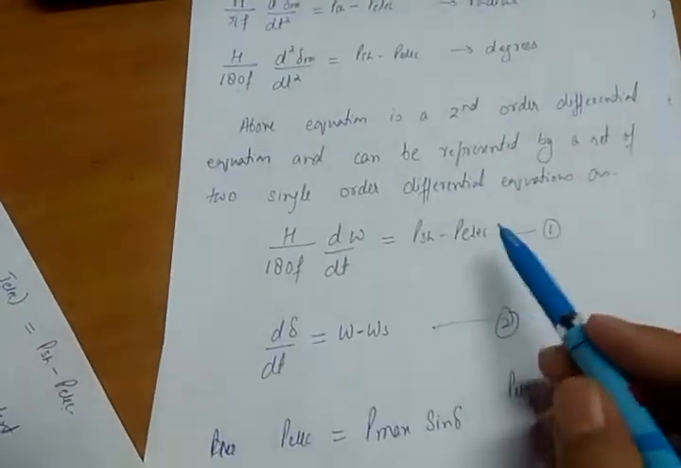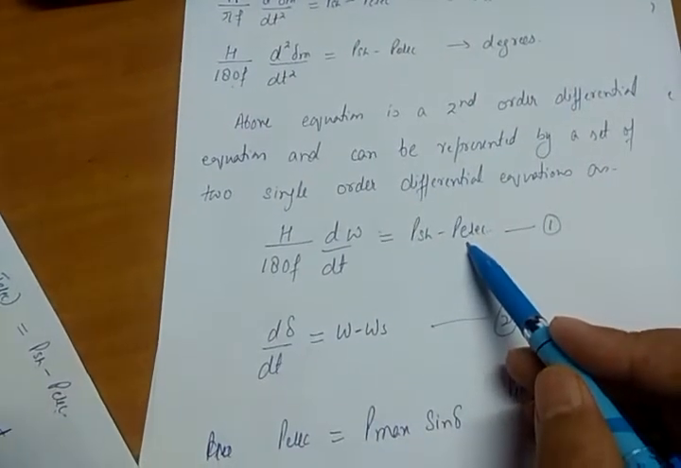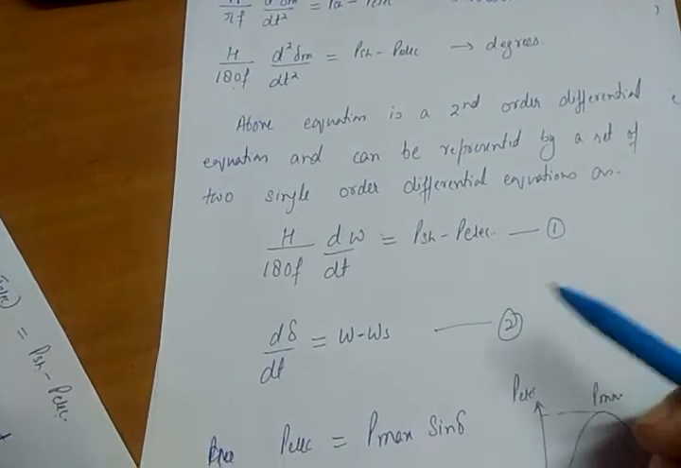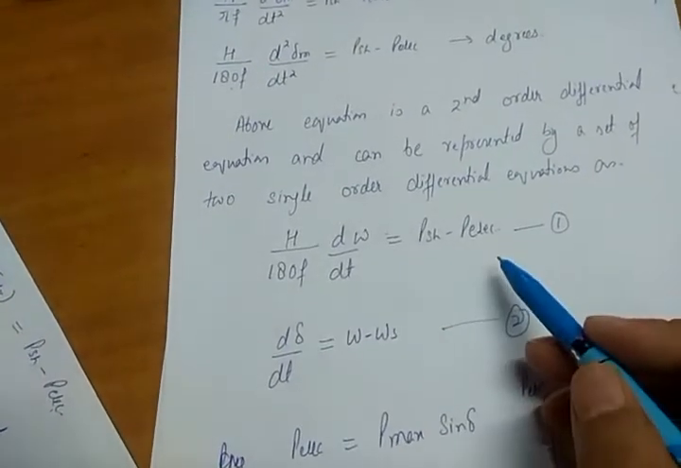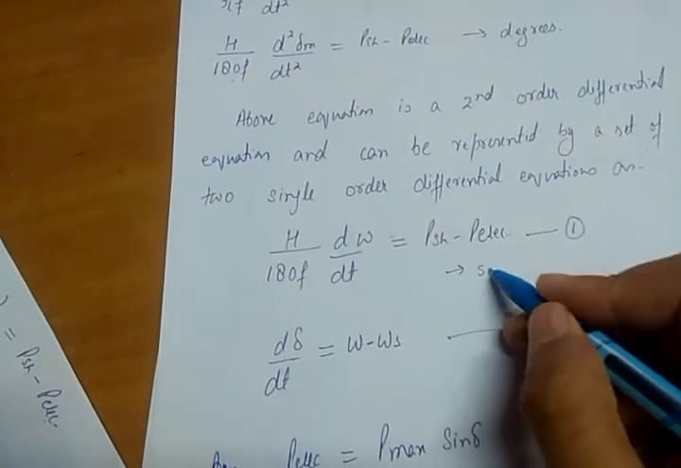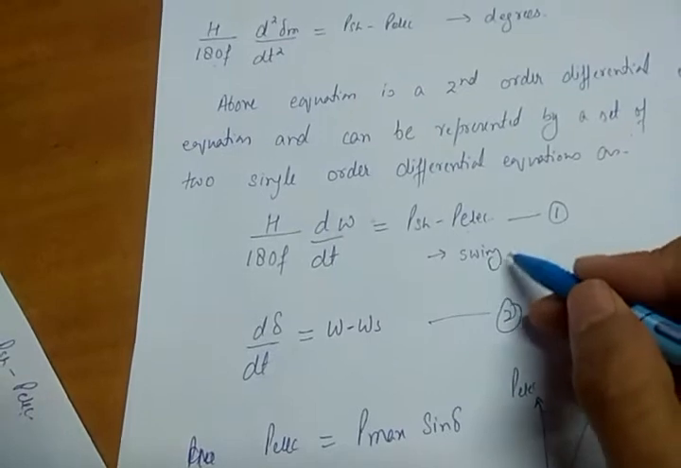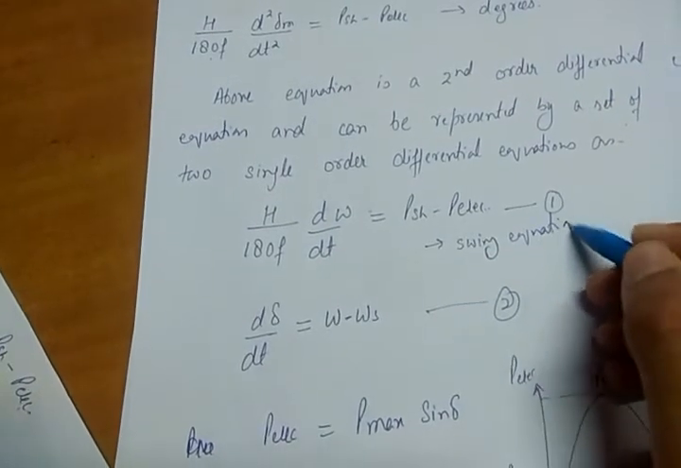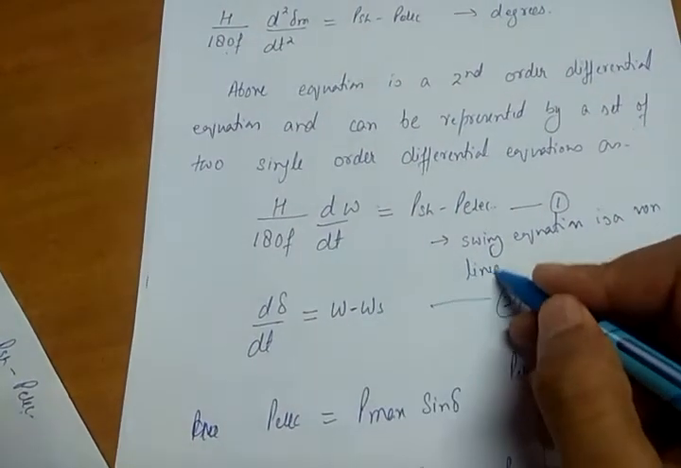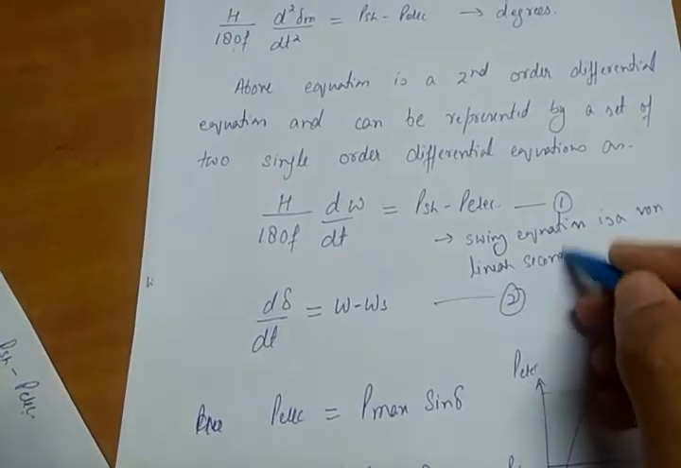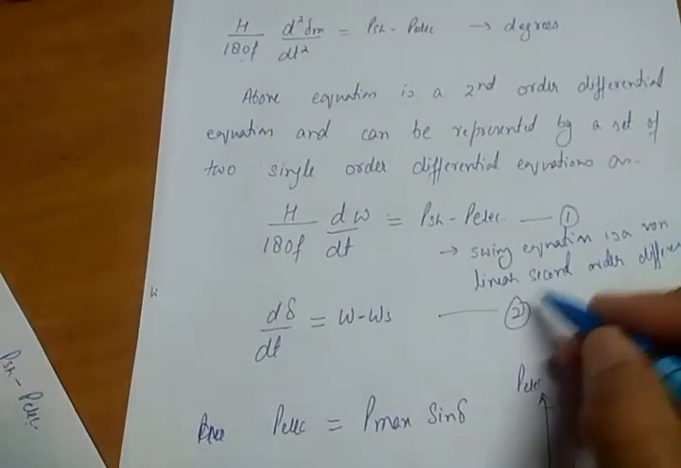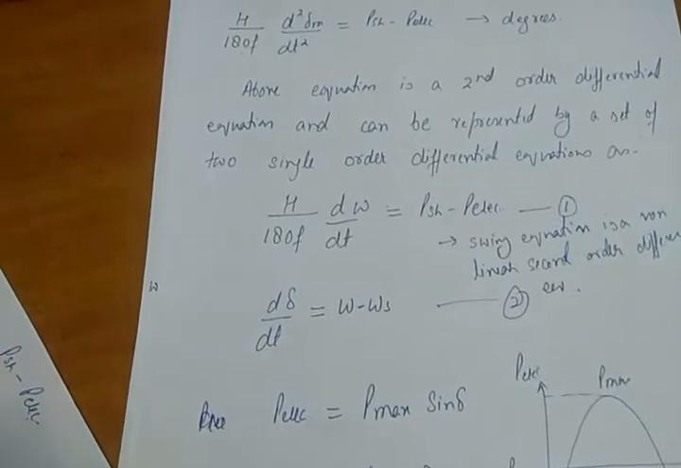So you know that P electrical is nothing but P max sine delta. So it is a sine term. Sine term means the system is non-linear. So it is a non-linear second order differential equation. So the swing equation is a non-linear second order differential equation. Okay.